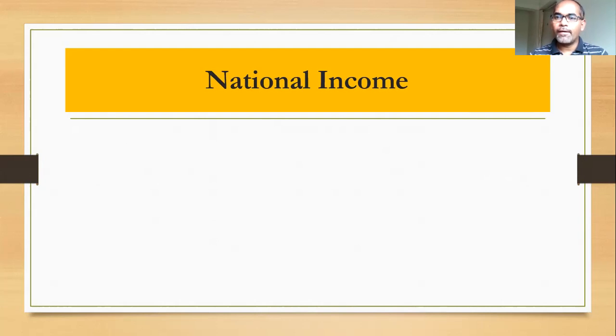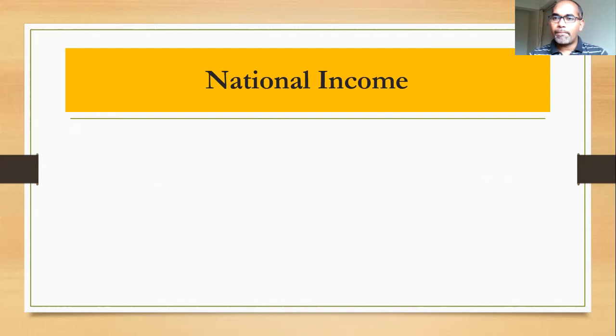Generally, this is in a financial year. The financial year, as we all know, starts from 1st April and ends on 31st March. So national income means the income of a nation in a given financial year, which comes from different sources. It may come from agriculture, industry, the service sector, taxes, fees, registration charges, like that. So that is the national income.